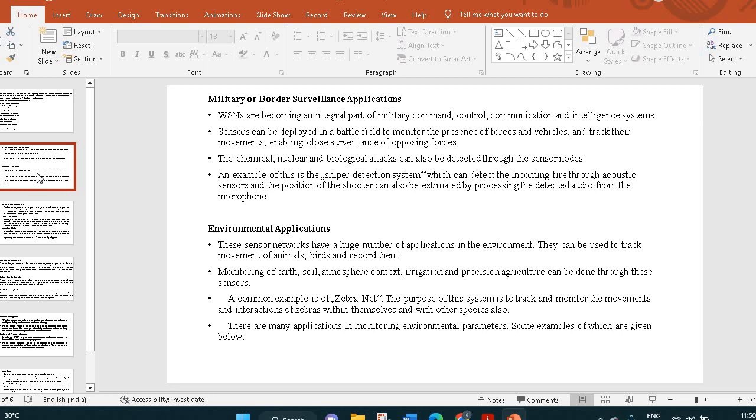Environmental applications. These sensor networks have a huge number of applications in the environment. They can be used to track movement of animals and birds, and record them. Monitoring of earth, soil, atmosphere content, irrigation, and precision agriculture can be done through these sensors. A common example is ZebraNet. The purpose of the system is to track and monitor the movements and interactions of zebras within themselves and with other species also. There are many applications in monitoring environmental parameters. Some examples are given below.